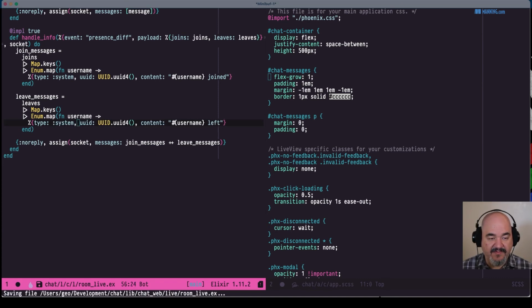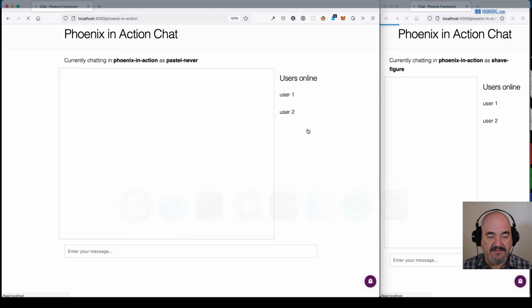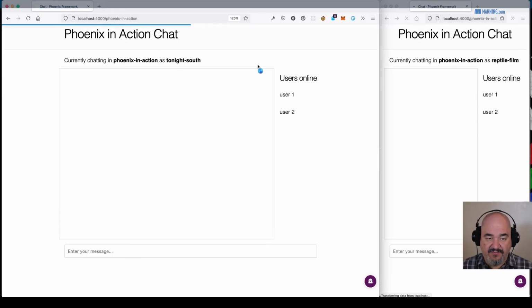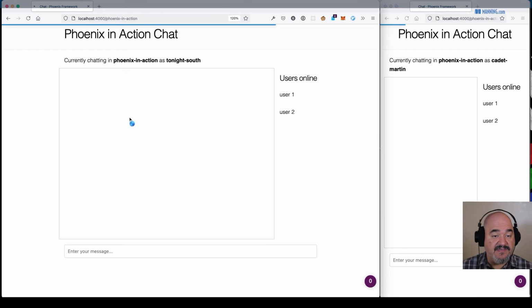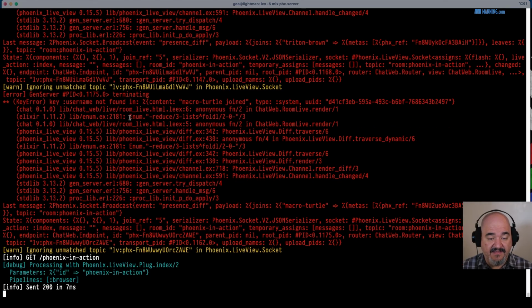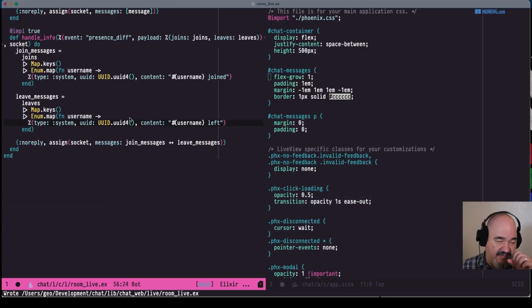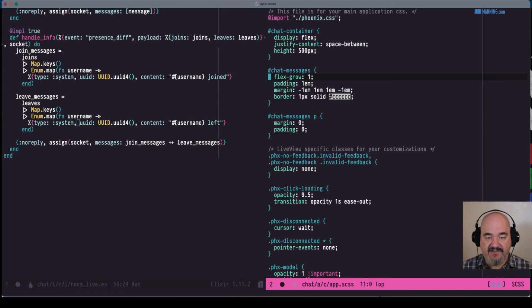Okay, and I'm doing this because I want to show you an interesting thing about the ability to pattern match. And you'll notice that it's just reloading itself because it's crashing because there is no username, and it thinks that there should be a username. So we need to take care of that. It's just going to keep crashing itself and reloading itself until we fix that. So let's be nice to it and fix it.